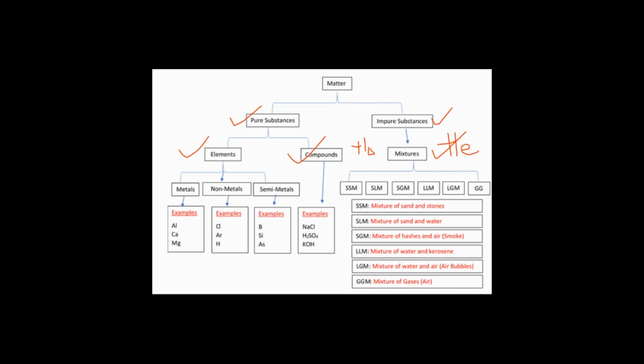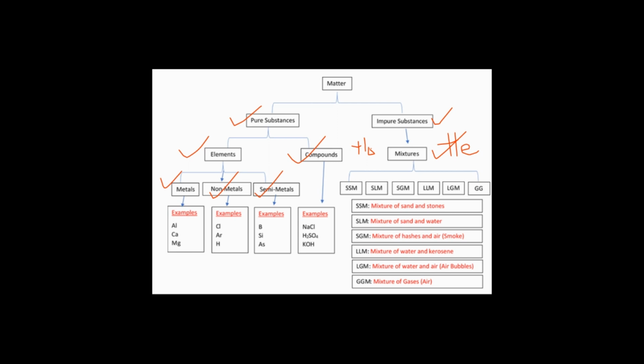Now, elements, you find them on the periodic table, and they are put into three main groups. We have metals, non-metals, and semi-metals. Compounds are formed when you combine elements in a fixed ratio.